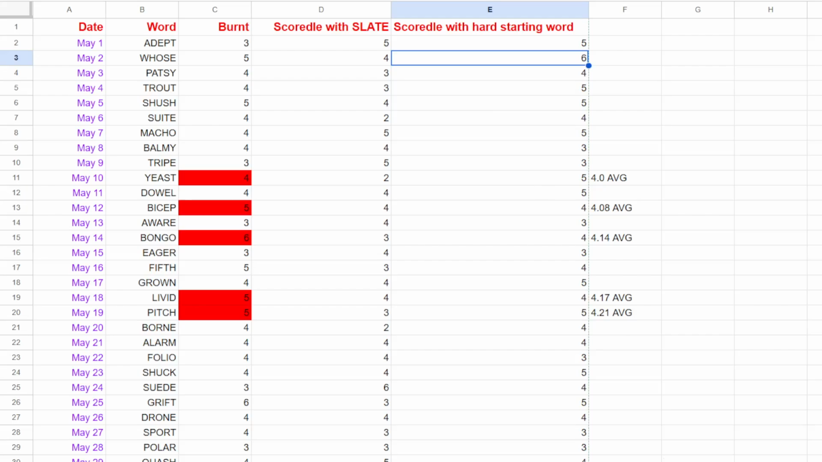It only got a 6. I'm just going to say 6 with hard starting words. Even with Slate, it actually got a 6. That 6 is here. Oh, with Suede. Interesting. And with hard starting word, the 6 was with whose. Interesting that the hard starting word was a 5, not... it was a 4 actually, not 6 with Slate, but 4 with the hard starting word.